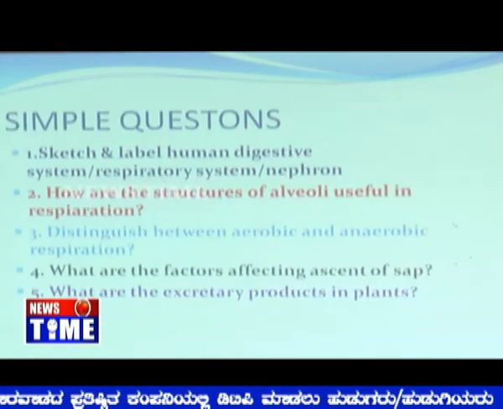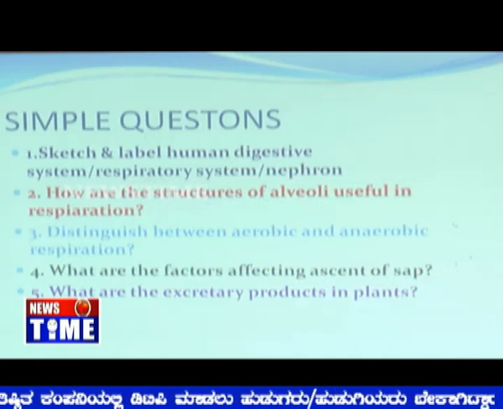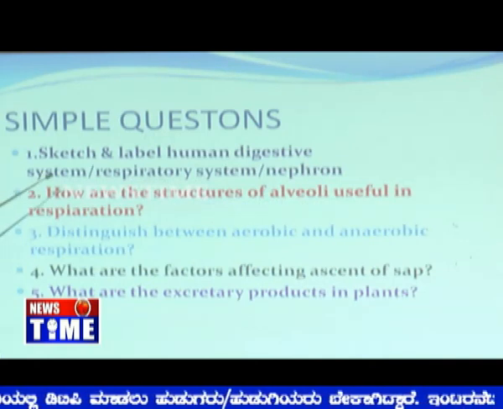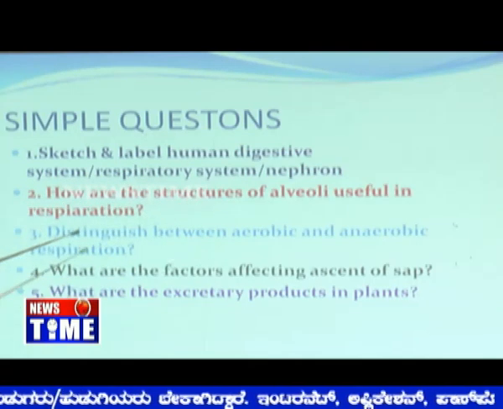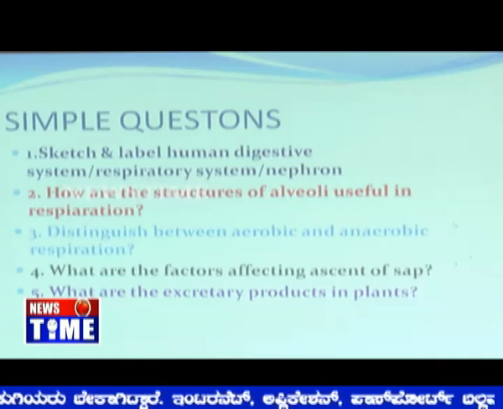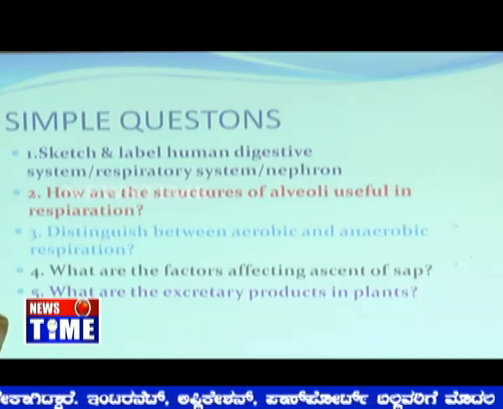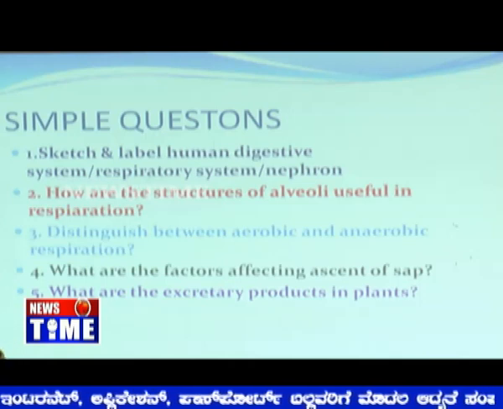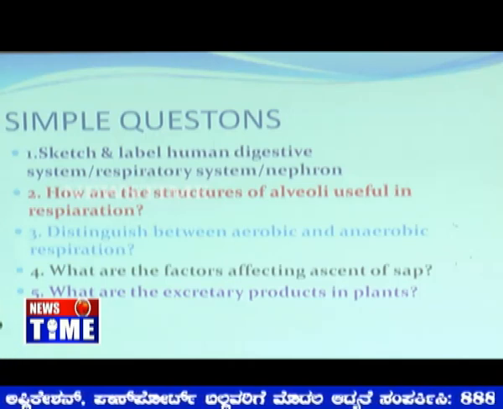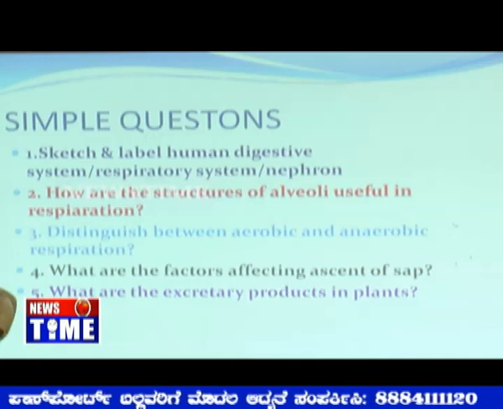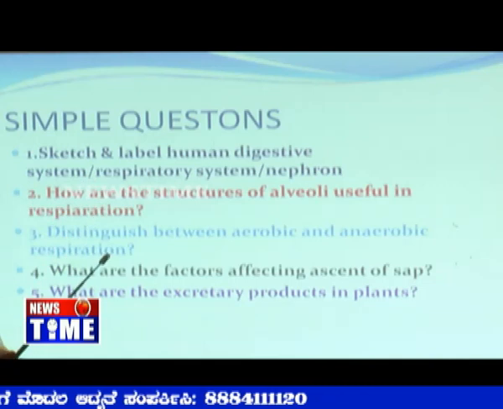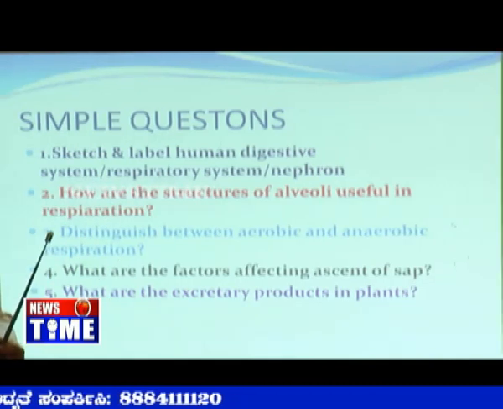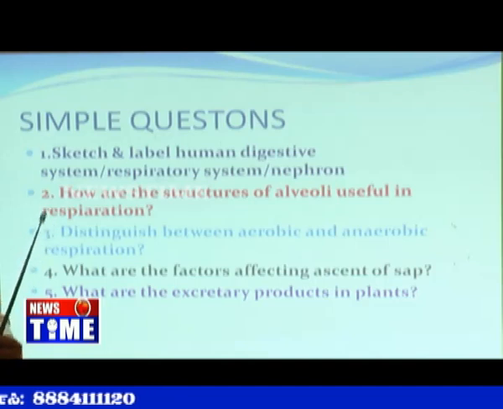The next ones are some simple questions pertaining to sketch and label the digestive system in man, then the respiratory system or nephron. Then, how are the structures of alveoli helpful in respiration? We know that respiration takes place as external respiration, internal respiration, or cellular respiration. That takes place in the alveoli. In alveoli, what happens? Blood vessels will be there. They give away carbon dioxide into the alveoli and take in oxygen; carbon dioxide goes out of the body, whereas oxygen is carried to the heart and from there to the different parts of the body.